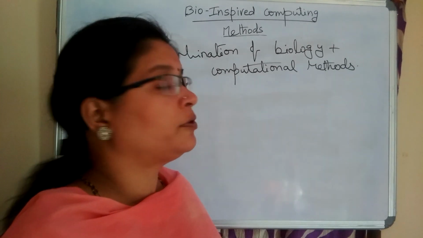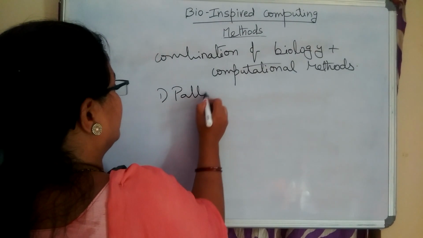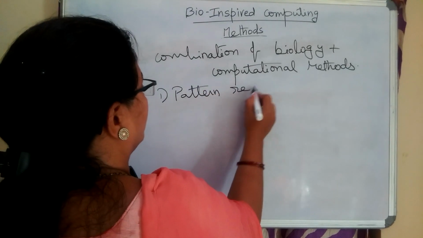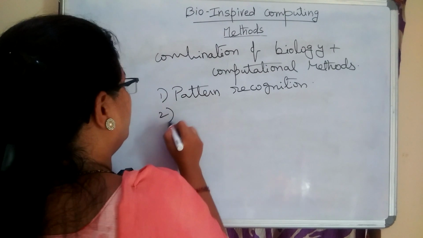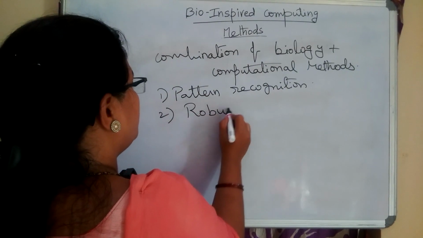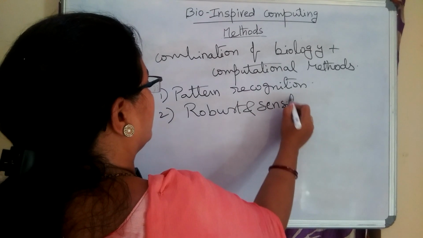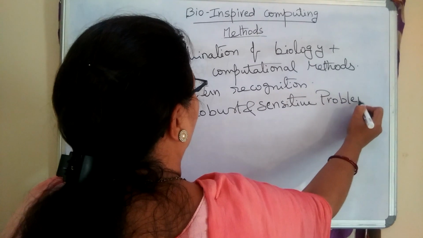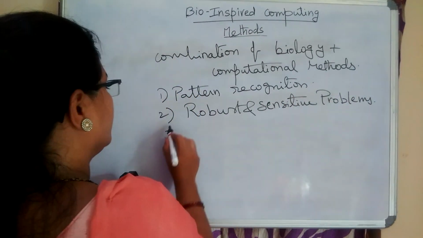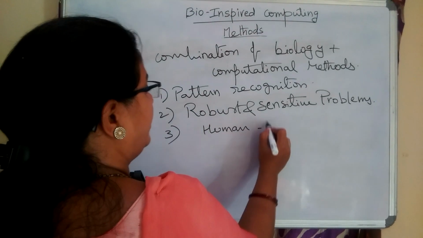What kind of problems can they normally handle? Number one, pattern recognition. Number two, robust and sensitive problems. Number three, human-machine interaction.